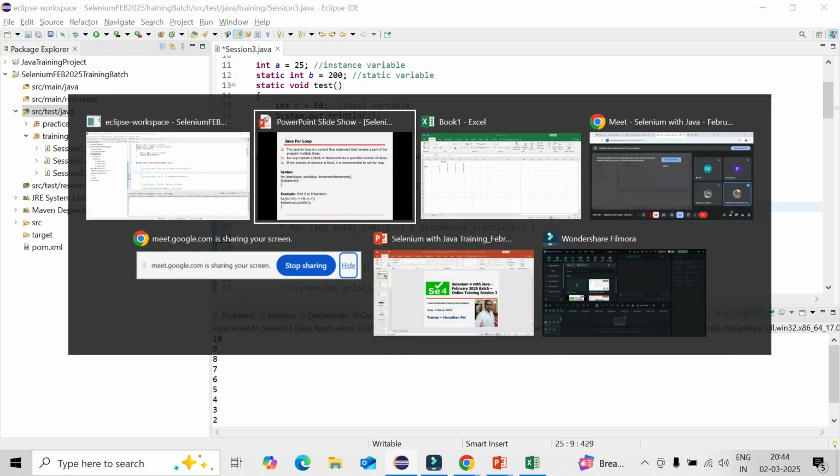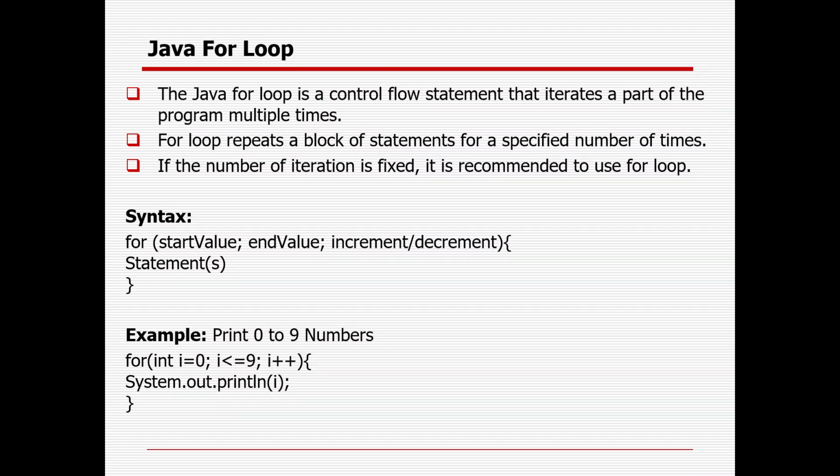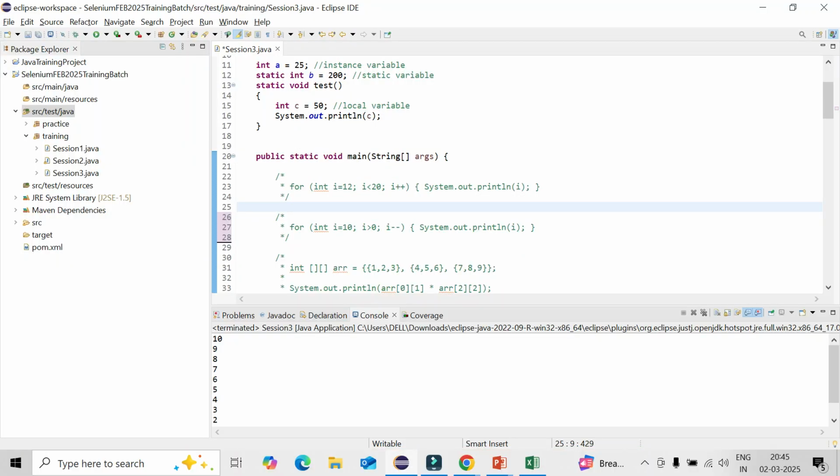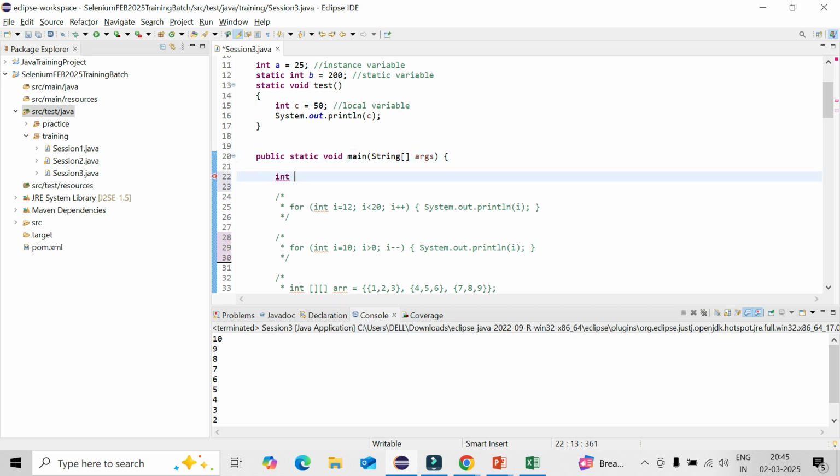The while and do while loops I already told you about. In case the number of iterations is not fixed, you can go with a while or do while loop. The while loop statement in Java repeatedly executes a target statement as long as the given condition is true. So as long as your condition is true, it will keep working. For while, I can define a variable outside first: int i equal to 0.